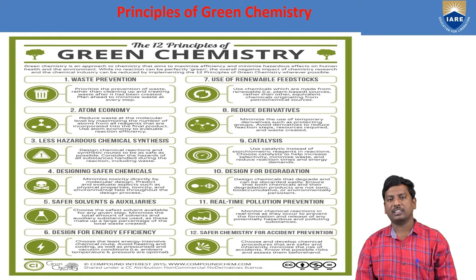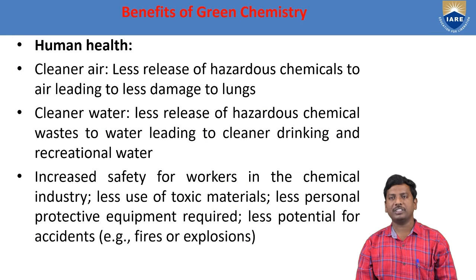In the previous slide, we discussed the 12 principles of green chemistry. So, what are the benefits of green chemistry? First, human health. That means we get cleaner air: less release of hazardous chemicals to the air, leading to less damage to the lungs. And cleaner water: less release of hazardous chemical waste to water, leading to cleaner drinking and recreational water.